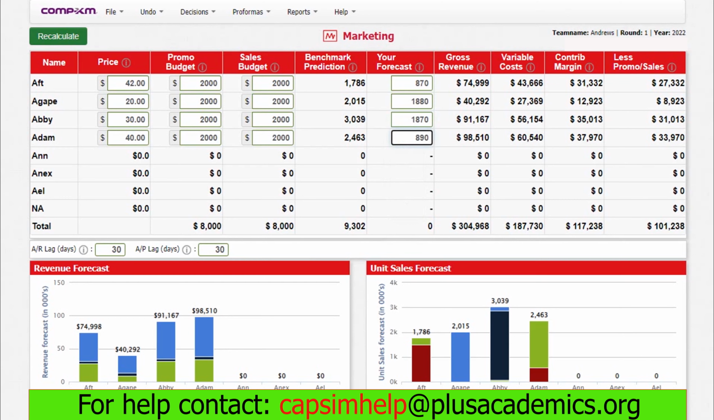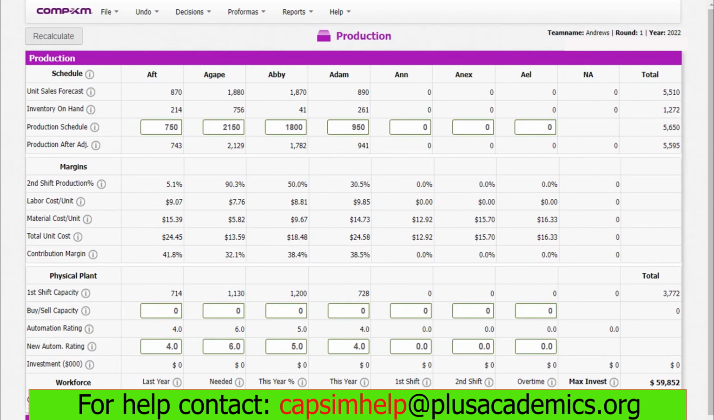Now let's go to production. If you make your marketing decision very well, production is very easy to complete. For us, we'll start with production schedule. For you to arrive at production schedule, you need to consider the inventory at hand. There are two things that you need to avoid. You need to avoid excess inventory, and you need to avoid stocking out.